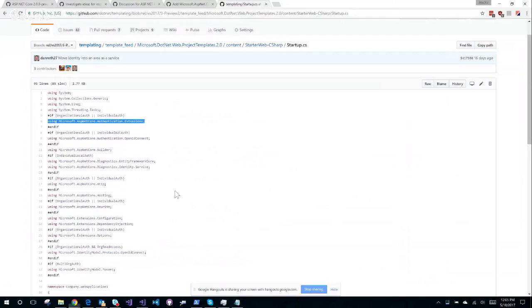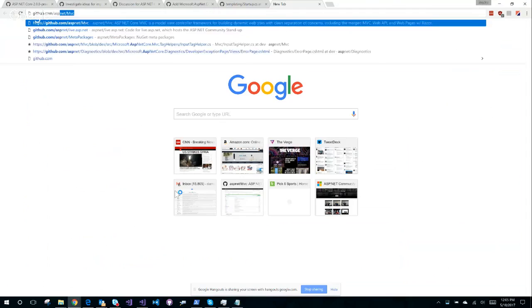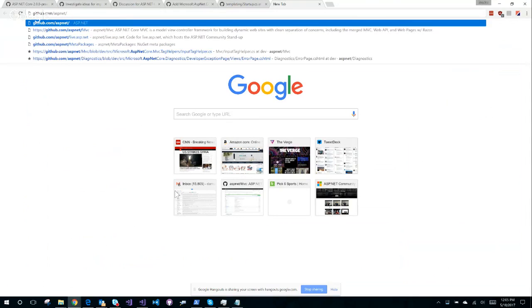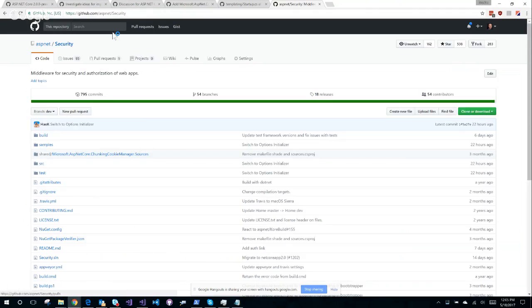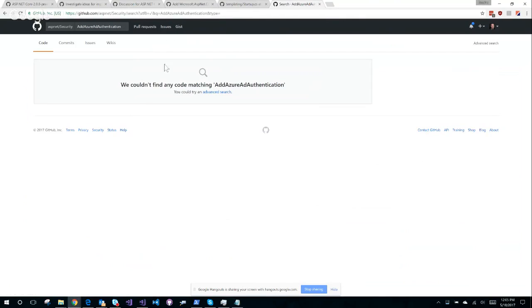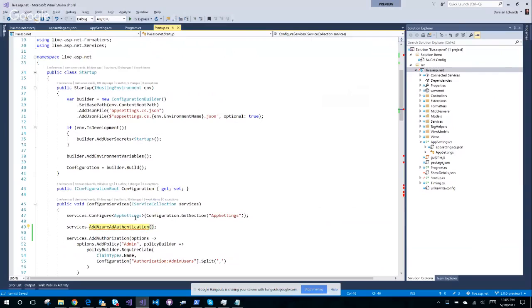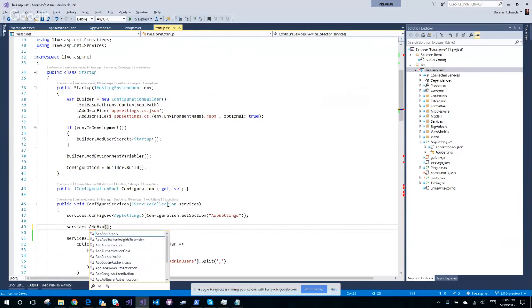Have a look. That fails. Oh, why isn't this working? Nope, nothing in there. Add Azure AD authentication. What about add Azure? No. I guess at this point, I've added a bunch of stuff. I could. Nothing in here at all.